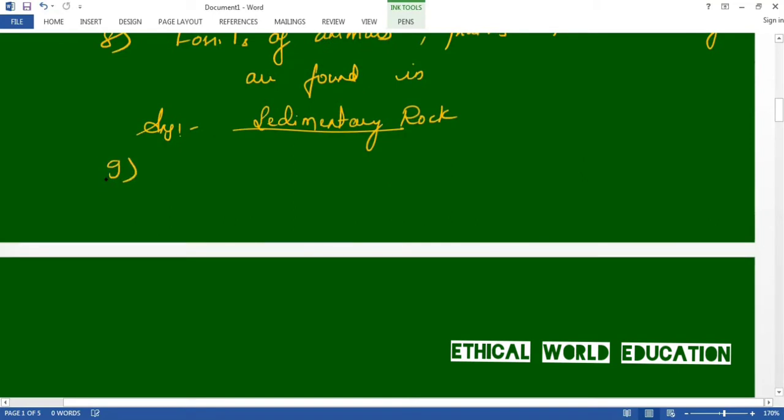The ninth one is, a free living bacterium capable of fixing nitrogen is dash. Basically they're asking which bacterium fixes nitrogen. Let us write the question.